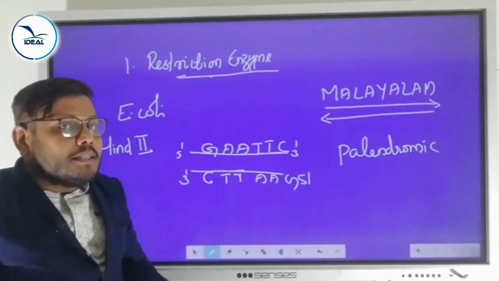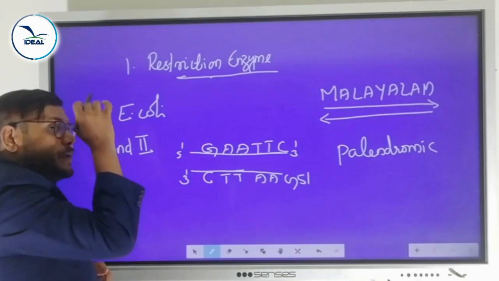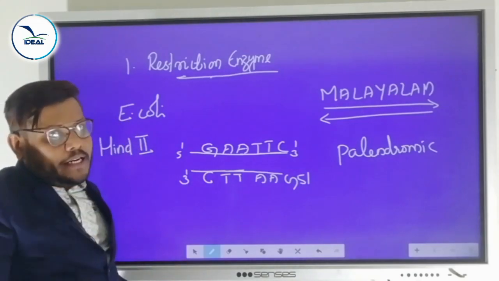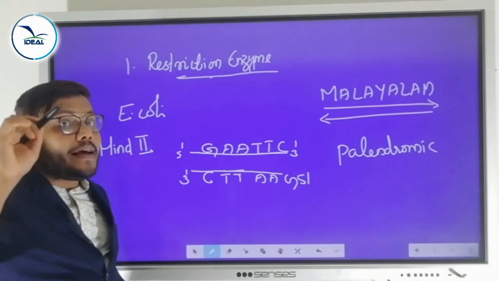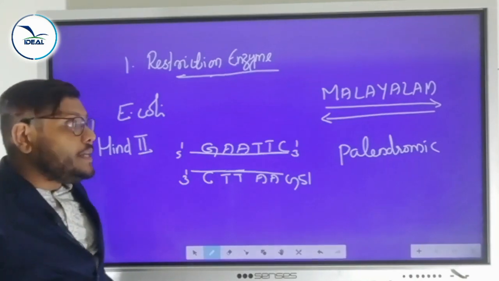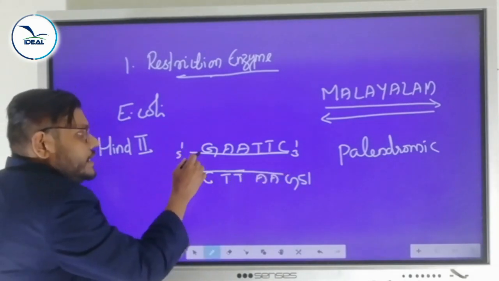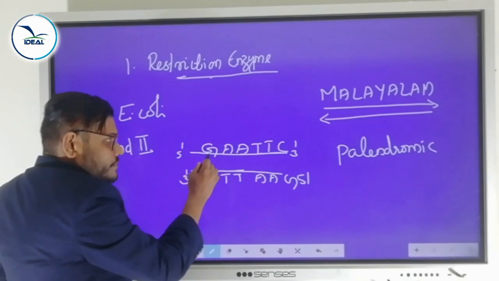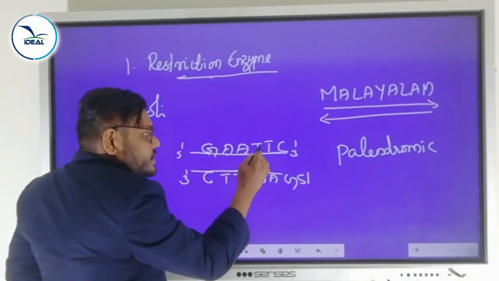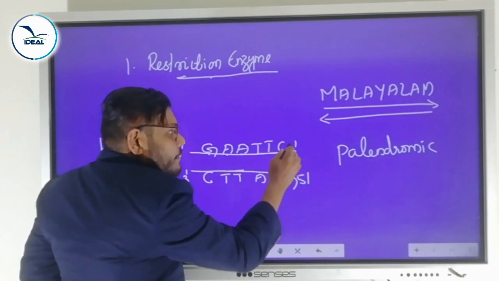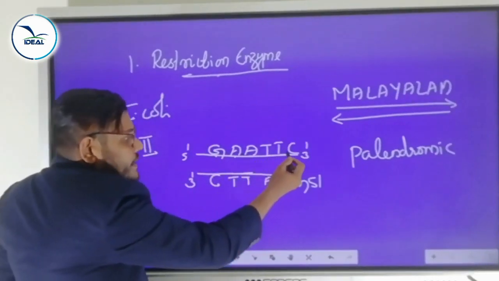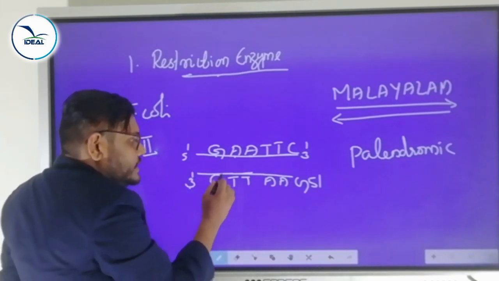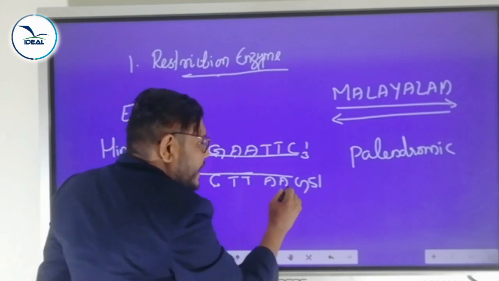That is a palindrome. The same way here, that particular HindII enzyme cuts the DNA at a specific point. That point is called the recognition site. That site must be palindromic. Look here, 6 base pairs. Here in the 5 prime direction, guanine, then adenine, adenine, thymine, thymine, cytosine, 3 prime direction. Then the other strand, 3 prime, cytosine, then thymine, thymine, adenine, adenine, guanine.